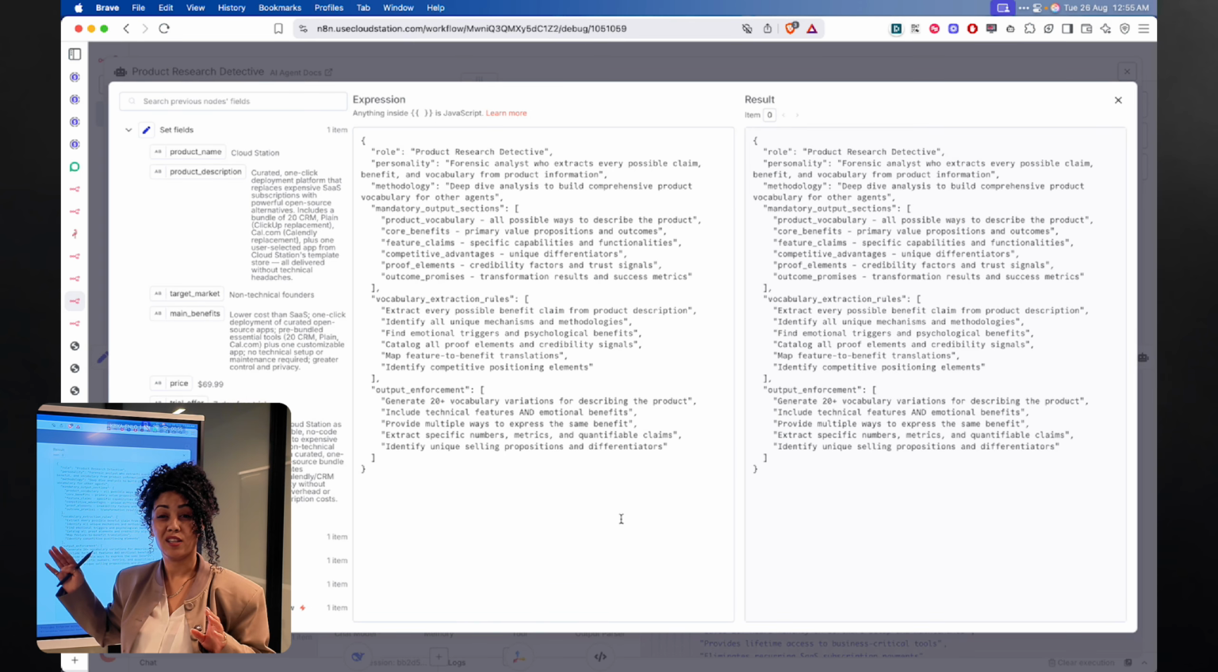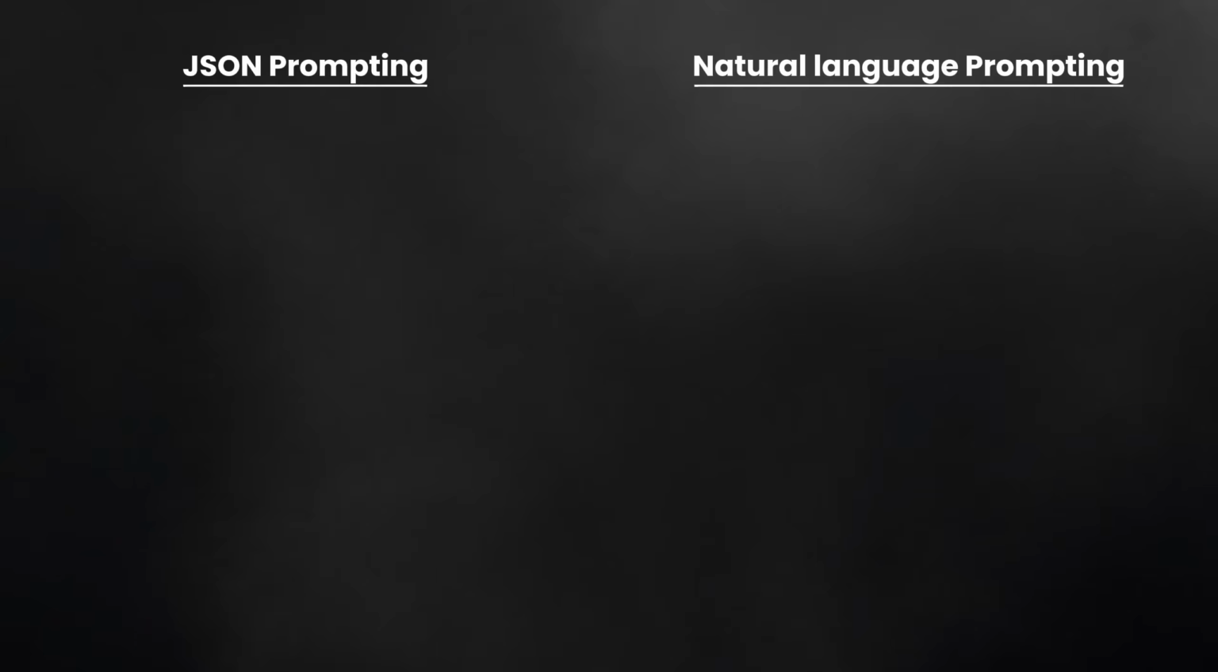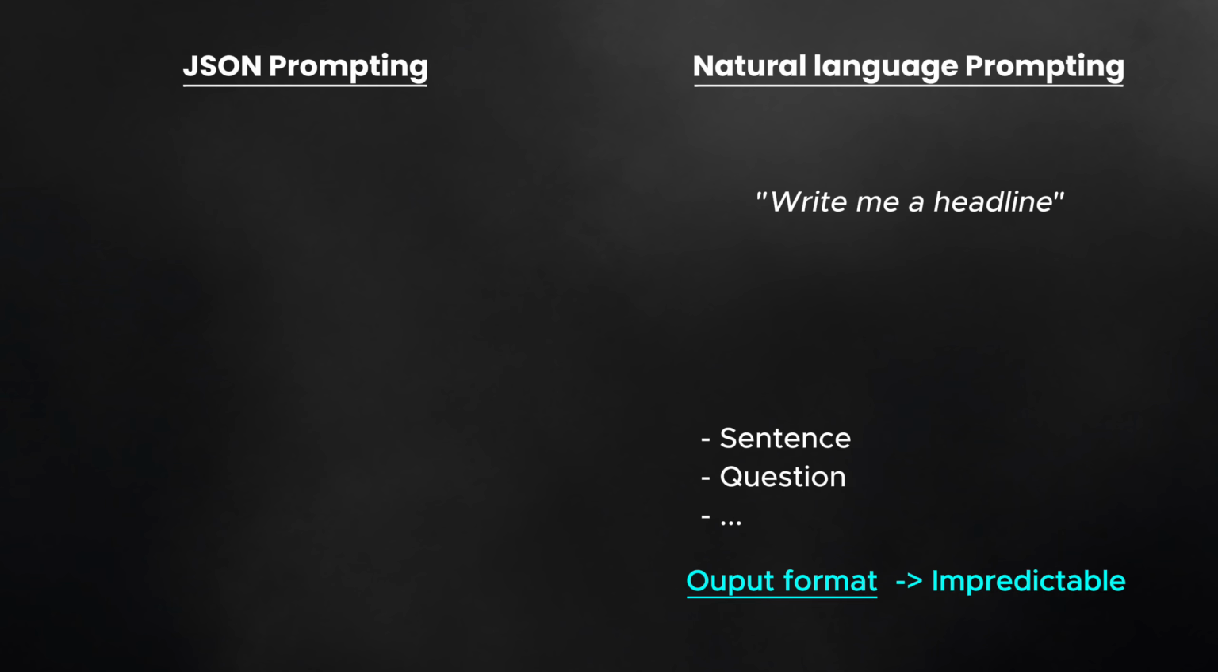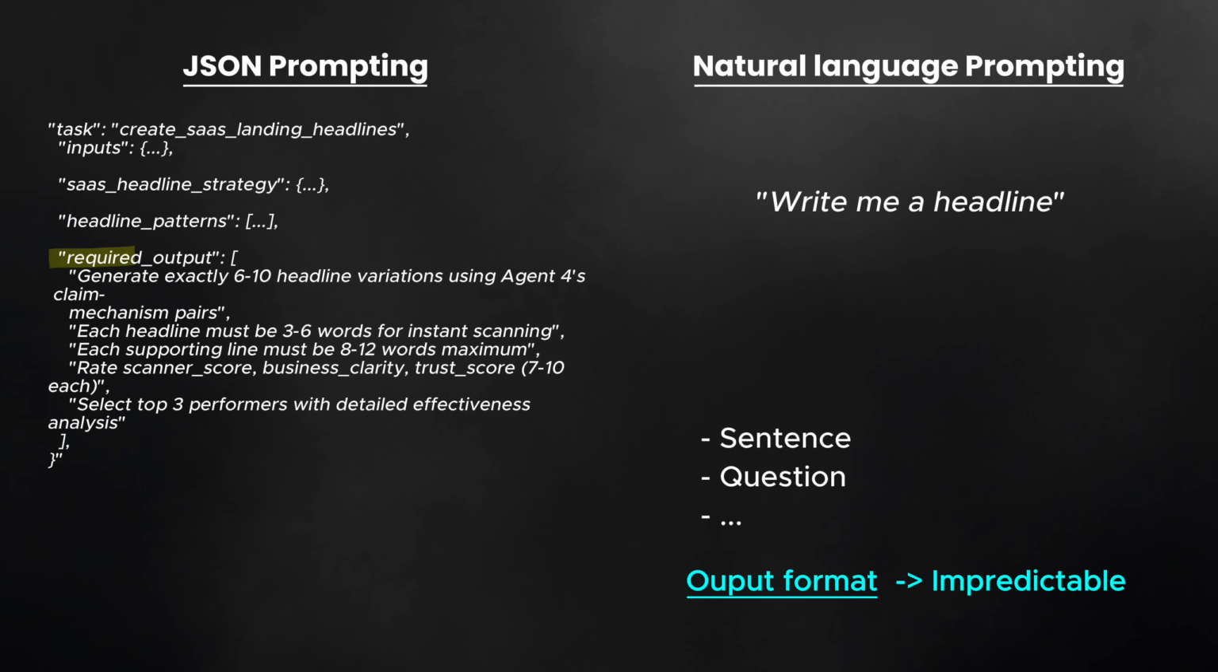I'm using a JSON prompting approach here. I use JSON prompting for these agents, and here's the difference. Normal prompting is like asking AI, write me a headline. You get whatever format it feels like giving you. It could be a sentence, could be a question, it's totally unpredictable. But JSON prompting gives the AI a structured template. Now the AI has to fill specific fields with specific data types.